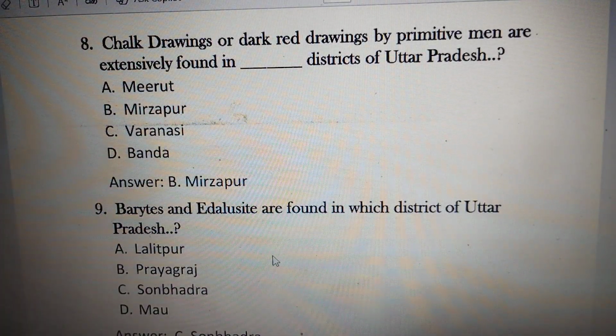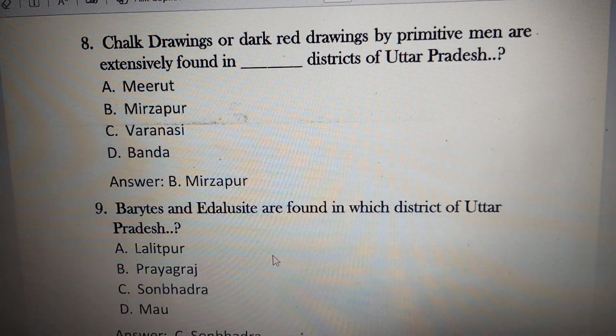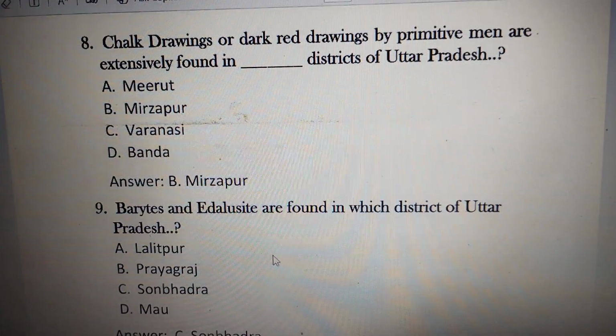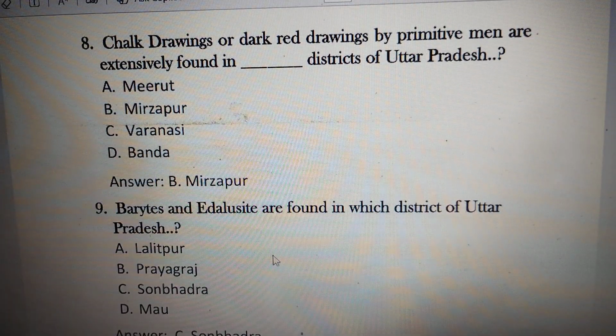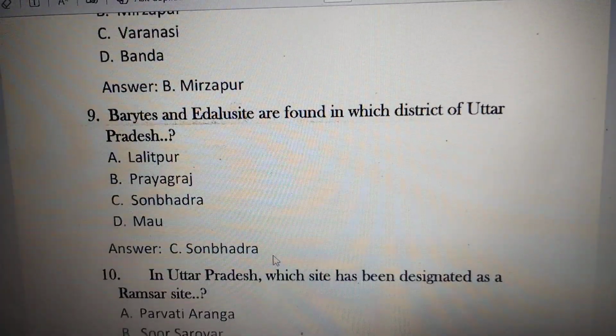Chalk drawings or red drawings by primitive men are extensively found in which district of Uttar Pradesh? Options are option A Meerut, option B Mirzapur, option C Varanasi, option D Banda. The right answer is option B Mirzapur. Mirzapur and Sonbhadra, these two districts are very important because maximum chalk drawings or paintings were found, and these paintings and drawings are generally found in the districts of Mirzapur and Sonbhadra. So these districts are very important.